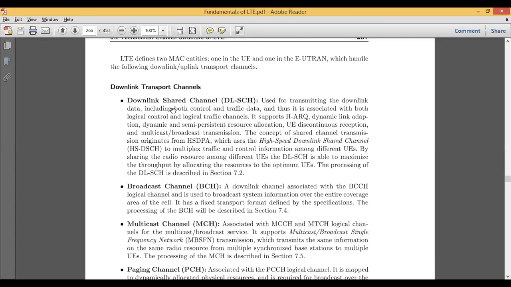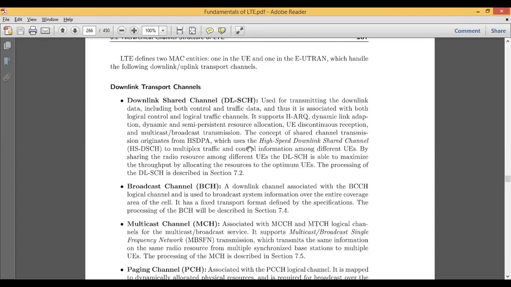This downlink channel supports hybrid automatic repeat request, dynamic link adaptation, and dynamic and semi-persistent resource allocation. It is also responsible for user entity discontinuous reception and multicast and broadcast transmission.